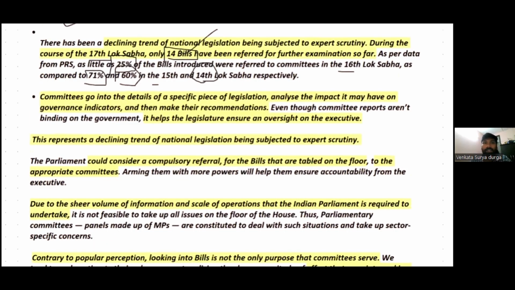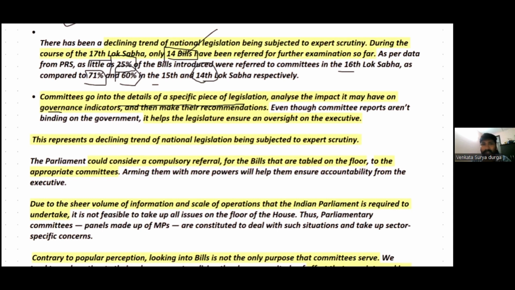Committees can go into the details of a specific piece of legislation, and they also analyze the impact it may have on the governance indicators. So if it becomes a proper law, what will be its impact on the governance indicators will also be analyzed by the parliamentary committees.